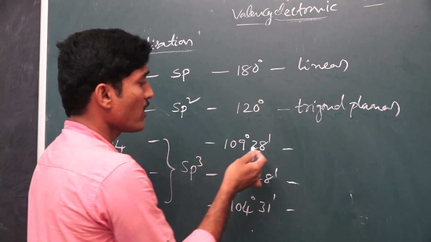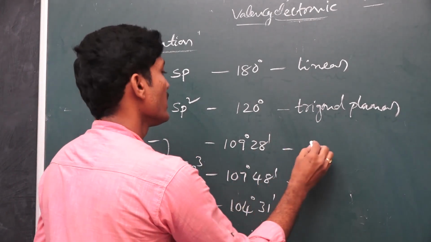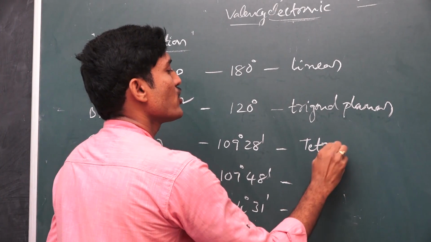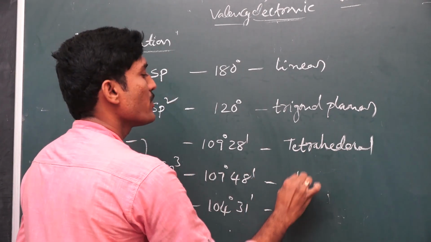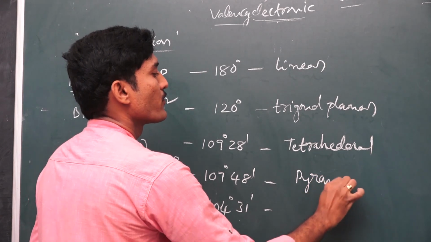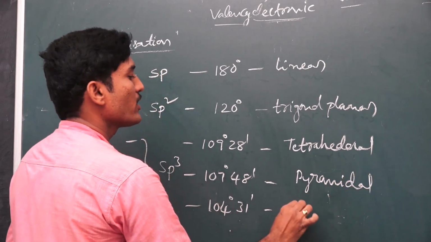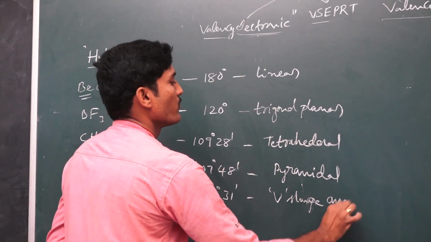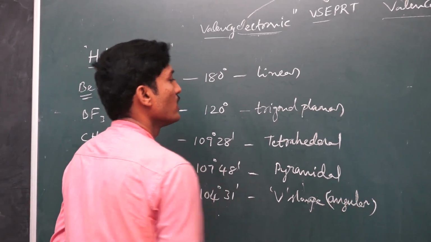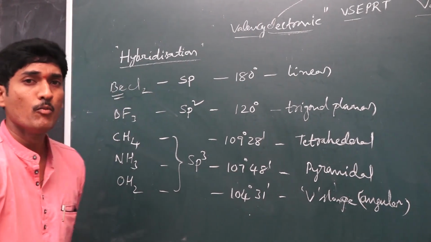The shape of methane is tetrahedral, and next the ammonia shape is pyramidal. Okay, next the water molecule is V shape, also known as angular shape. So this table also helps you score well in the examination.